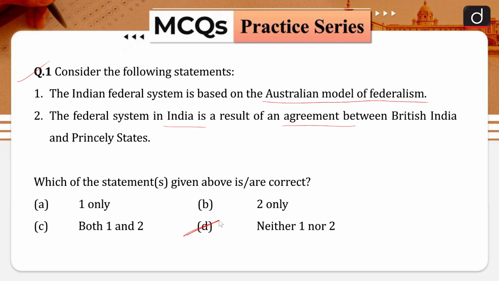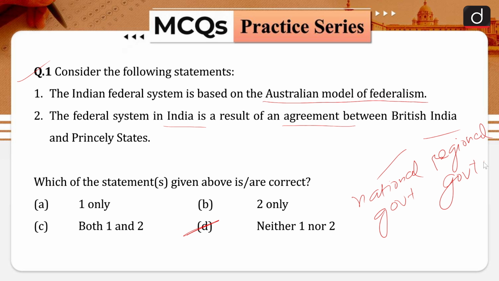See, a federal government is one in which powers are divided between the national government and regional governments by the constitution itself, and both operate in their respective jurisdictions. The Constitution of India provides for a federal system of government in the country based on the Canadian federalism.